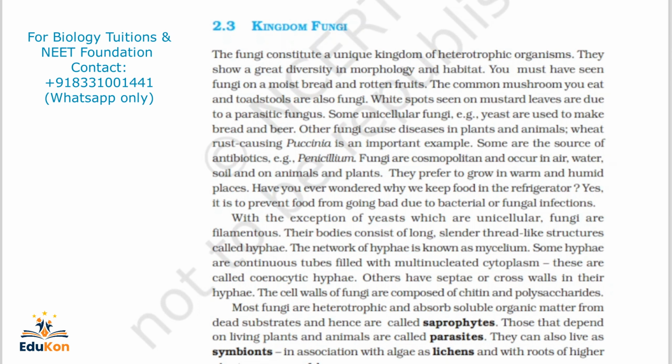These are called coenocytic hyphae. Others have septae or cross walls in their hyphae, meaning there will be walls, a kind of hindrance.